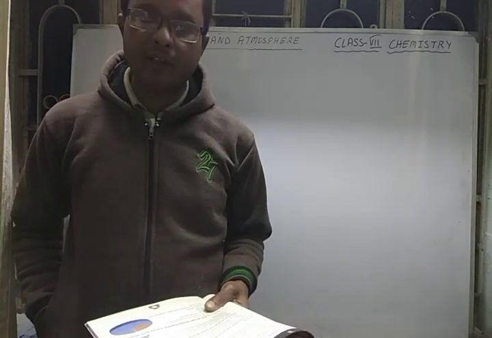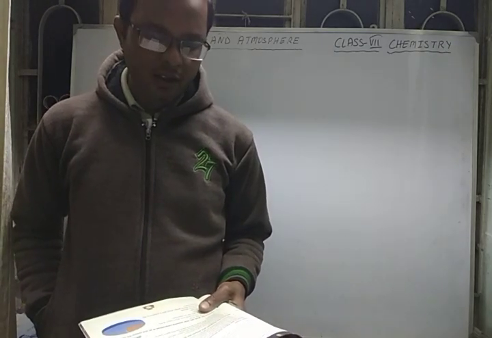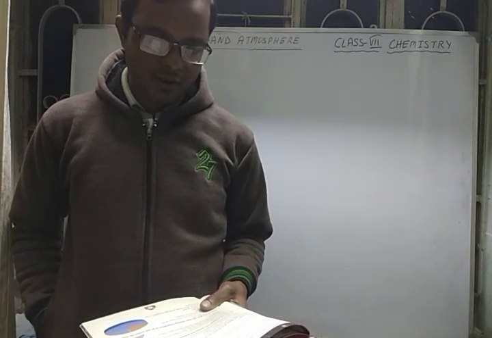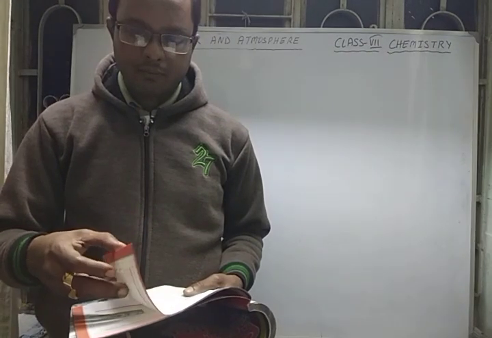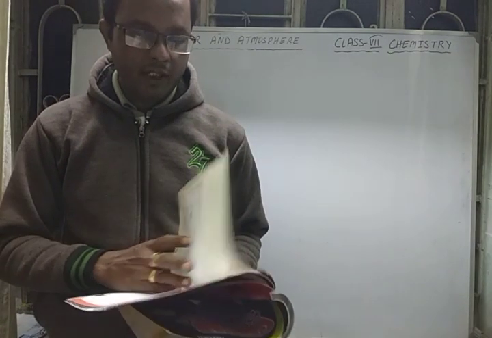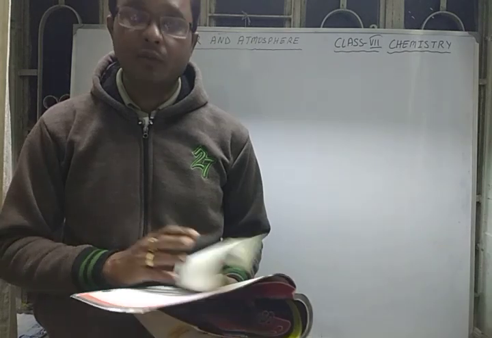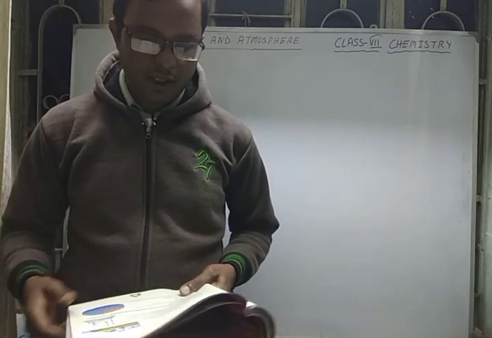You go through page number 117. There are 3 picture study questions given, so you can practice them. You may get some questions from here or some other book also, but just try to do that.